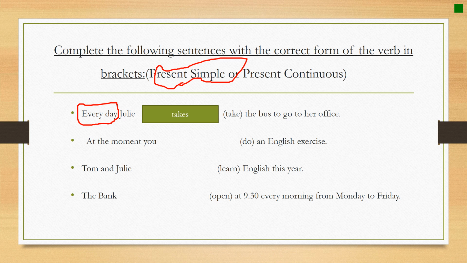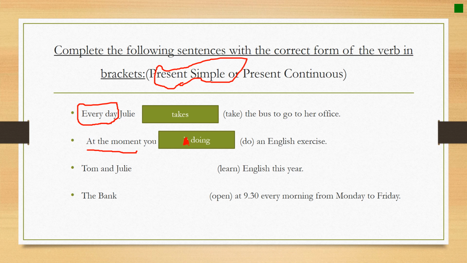If you move to the second sentence, at the moment you do an English exercise. At the moment is a time expression that shows us that the action is happening now. At the moment you are doing an exercise. So there's a mistake here.